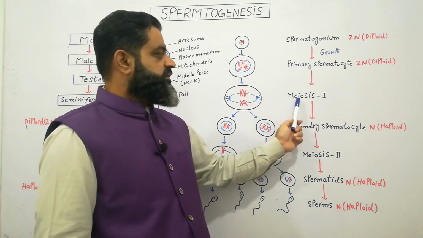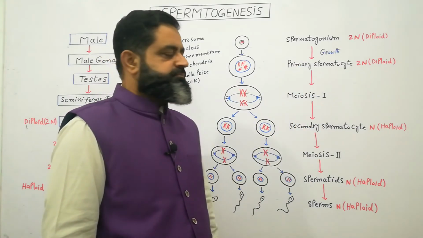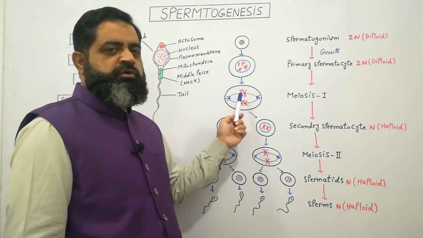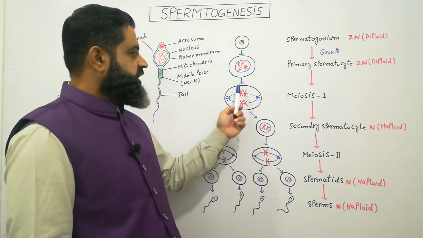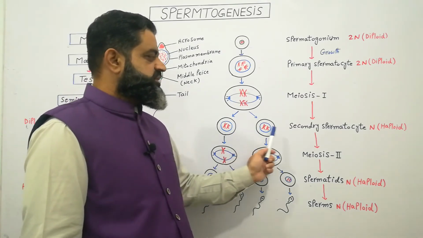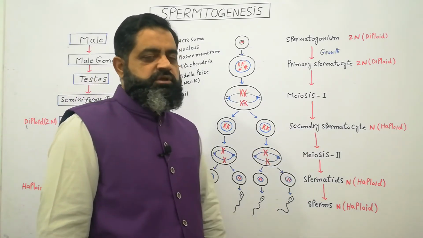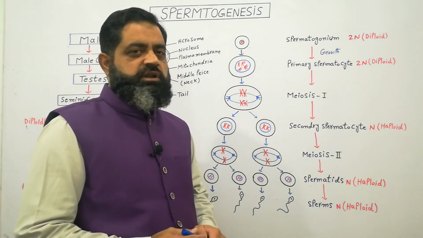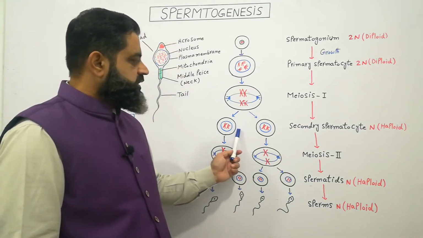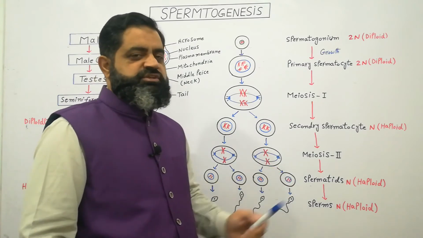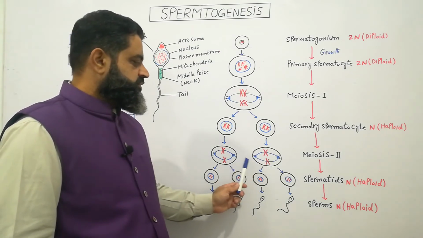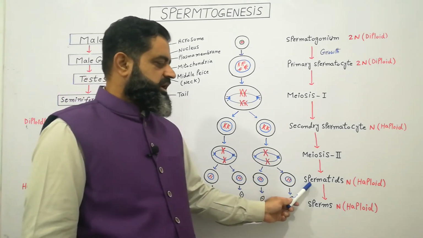Primary spermatocyte undergoes meiosis I, which is a reduction division. During this division, spindle fibers are formed and homologous pairs of chromosomes are arranged on the spindle fibers. After meiosis I, two cells are produced which are known as secondary spermatocytes. These cells are haploid because the chromosome number has reduced to half. These secondary spermatocytes undergo meiosis II, which is just like a mitosis, and after meiosis II, four cells are produced which are known as spermatids.